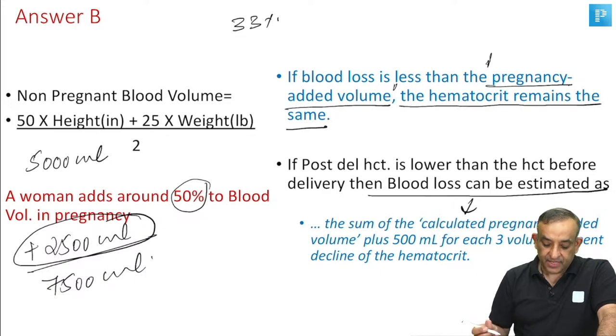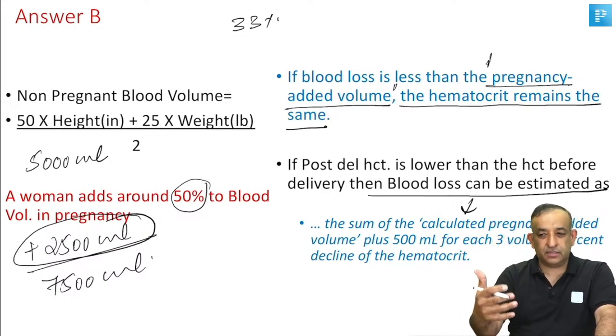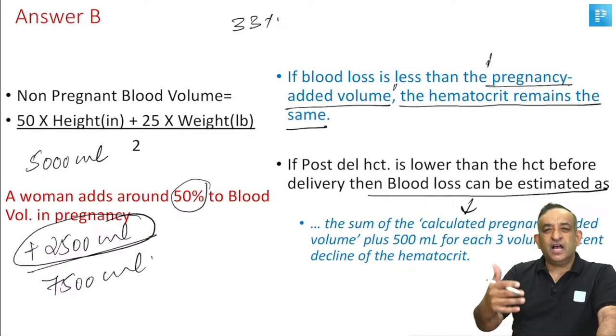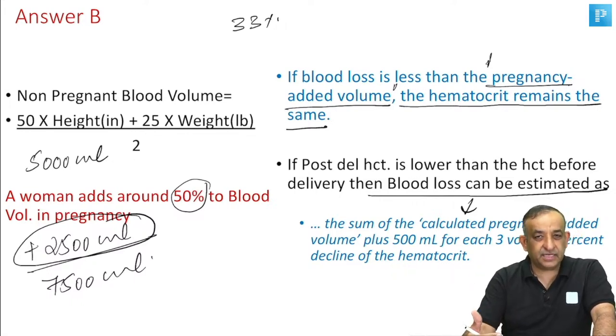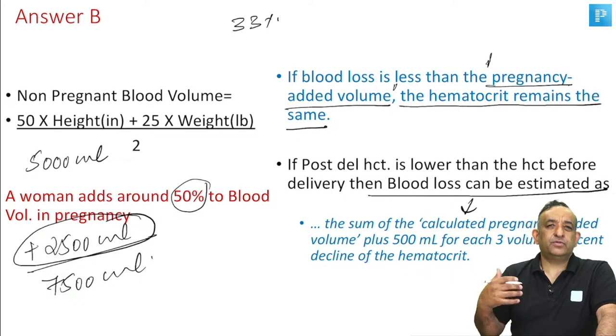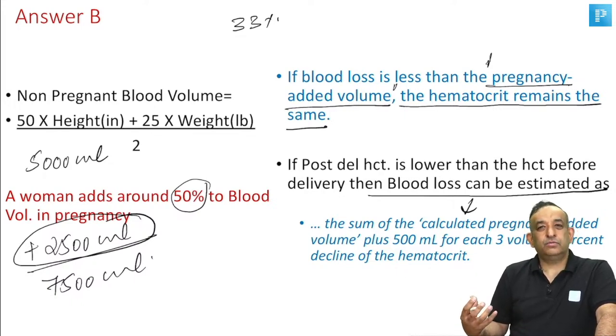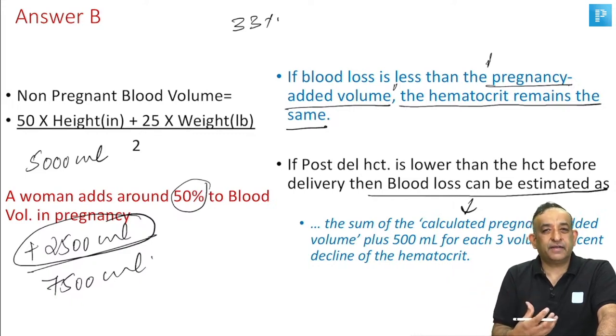So yes, suppose a woman was at 33 hematocrit, she is at 40 weeks of pregnancy, she delivers and she loses a lot of blood. To know how much blood loss has happened, you do a hematocrit. Hematocrit comes to 27. From 33, it has gone to 27.